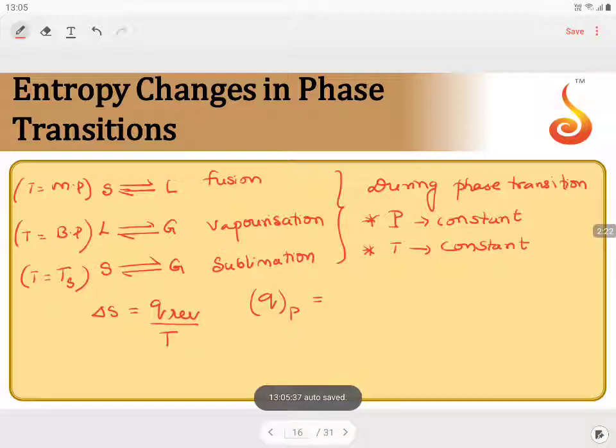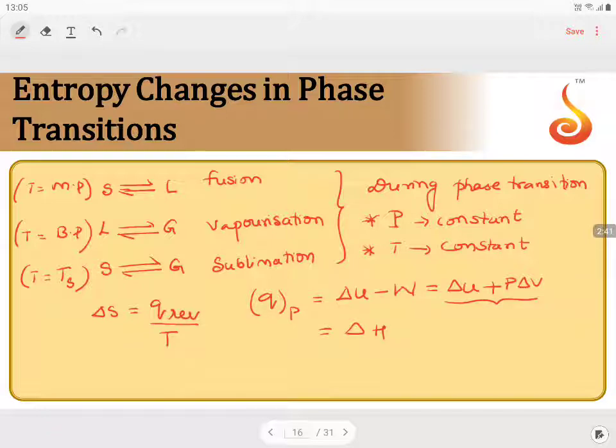Q at constant pressure can be written as delta U minus W, which equals delta U plus P delta V, which can be written as delta H. So Q at constant pressure can be written as change in enthalpy.